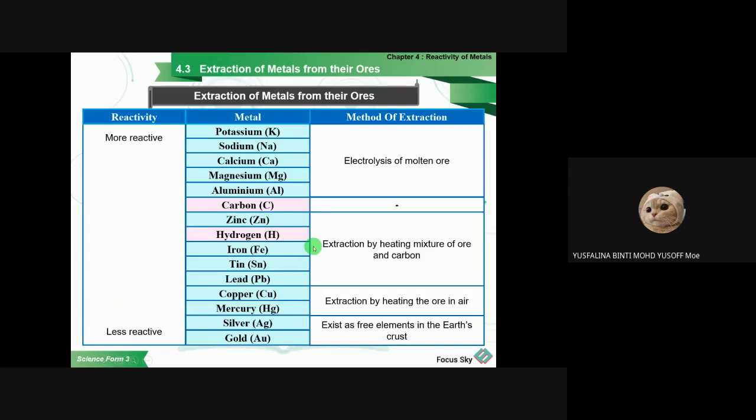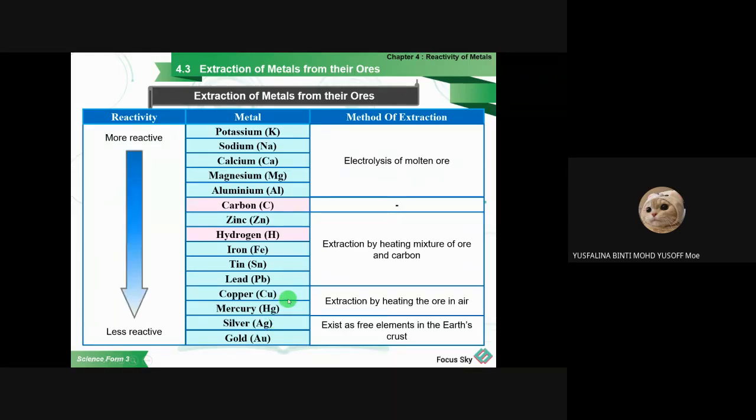And below the carbon, the metals that are less reactive than carbon, let's say zinc, ferrum, stannum, plumbum, we use carbon to extract them. And for copper and mercury, you can extract them just by heating the ore in the air. While silver and argentum, this one is an element, so it is very stable. So we cannot extract it.